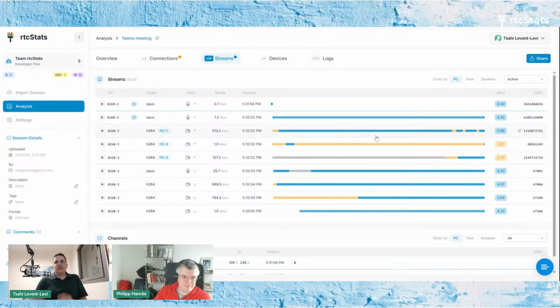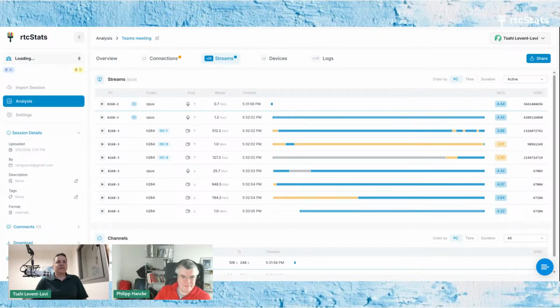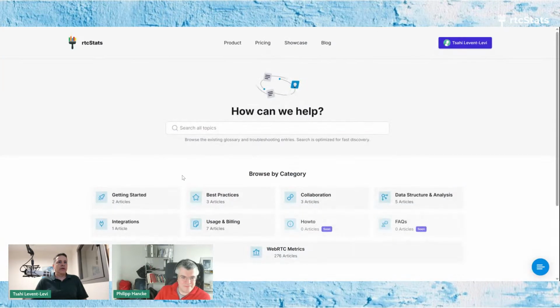Things that are not here and still interesting include the knowledge base. In the knowledge base now, we actually have more than just the metrics, but also things like how to get started with the platform, best practices of using it and integrating it, different ways to collaborate, and other articles that you'll find here. So go check things as you need them.